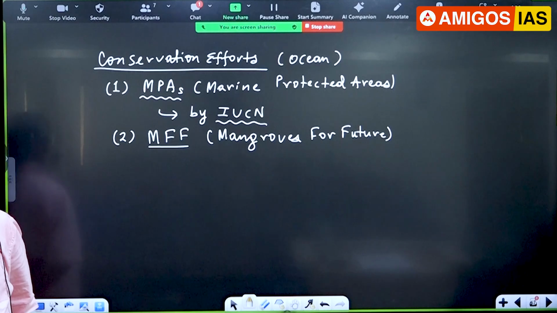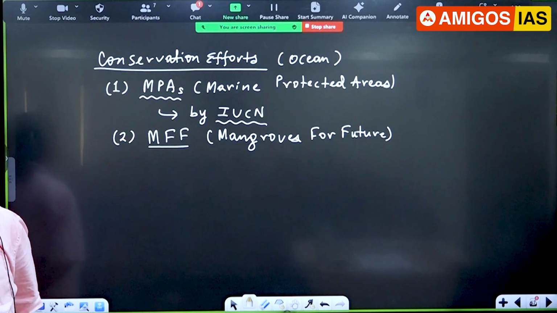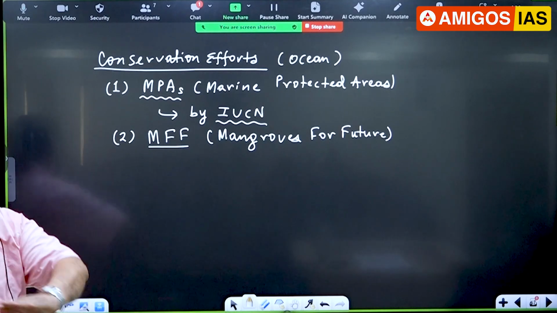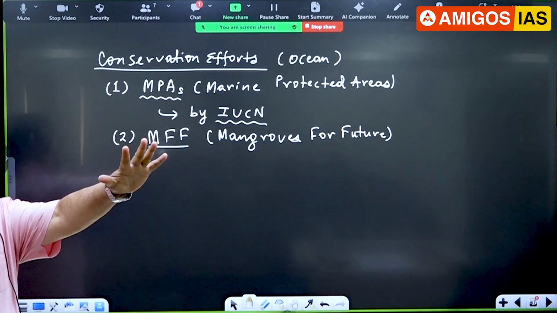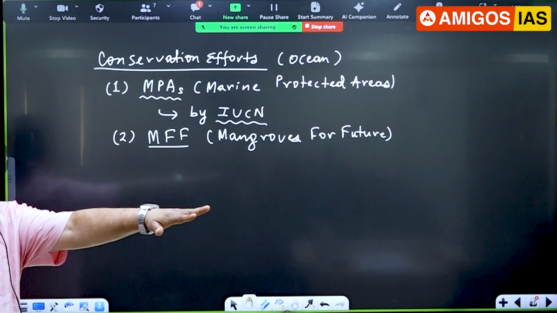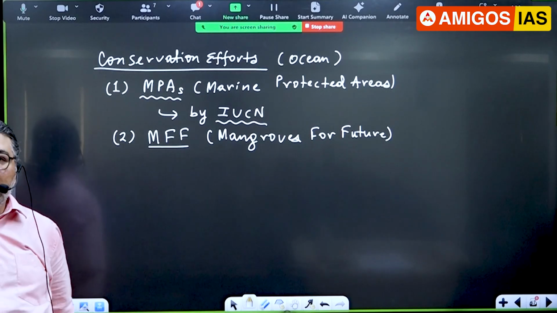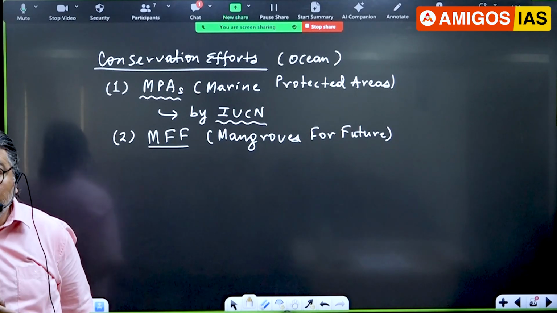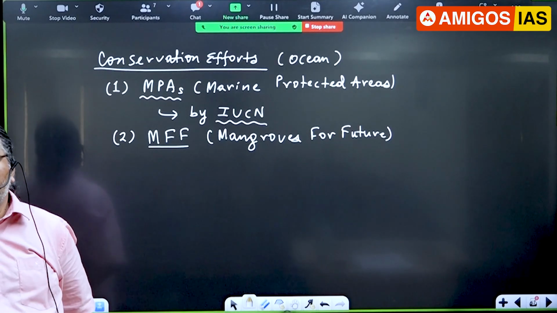Now tell me, when India suffered from a tsunami, which year was it? 2004. You know, the Sumatra earthquake and massive tsunami which came to India. The Tamil Nadu coast and others got affected because of the tsunami. It was realized that mangroves can be an effective barrier and can protect the coast from such a disaster.